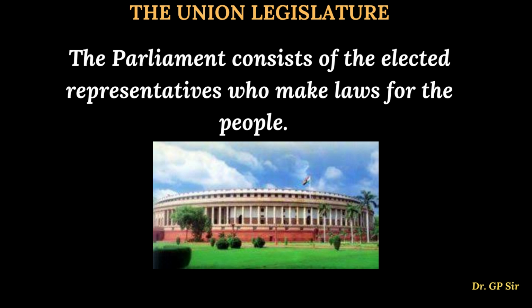So now let us discuss the parliament, and what it consists of, as you can see in the picture. The parliament is in New Delhi. It consists of elected representatives. What are they going to do? What is their main job? Their main job is to make laws. Correct? They sit in the parliament, they discuss the problems faced by the people.